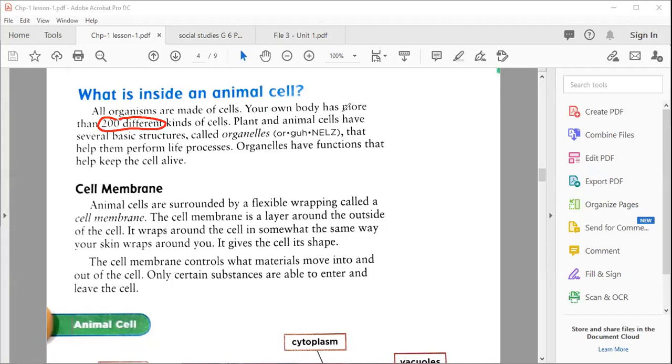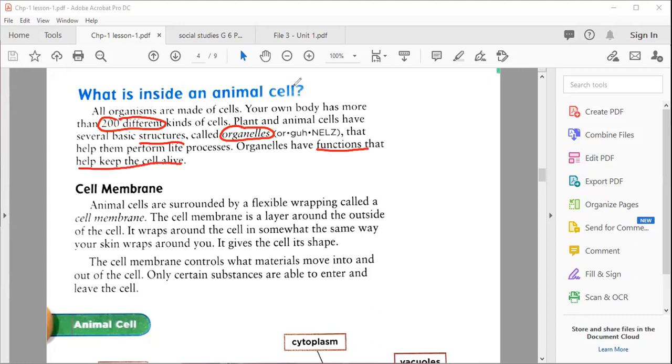Plant and animal cells have several basic structures. What it means? There are different types of parts, or we name them structures. What do we call these structures? We call these structures organelles. They help the cell perform life processes. Organelles have functions that help keep the cell alive.